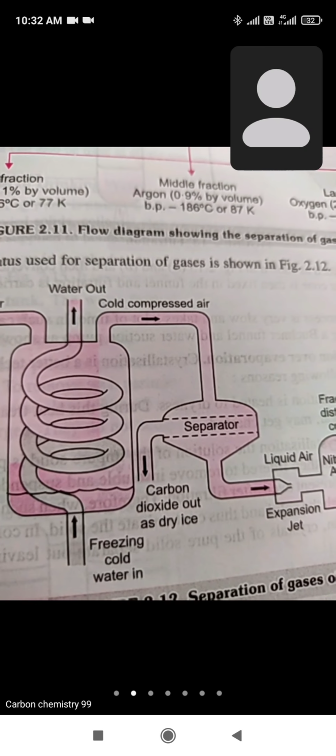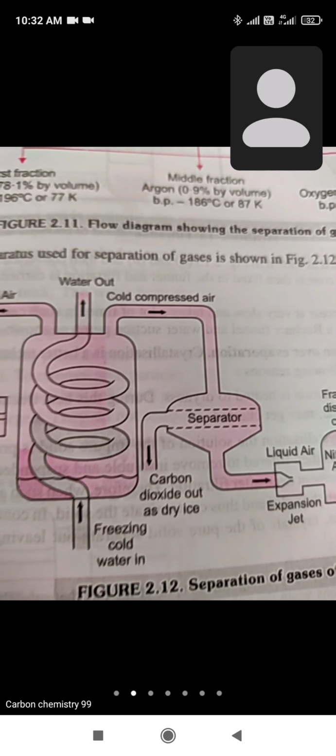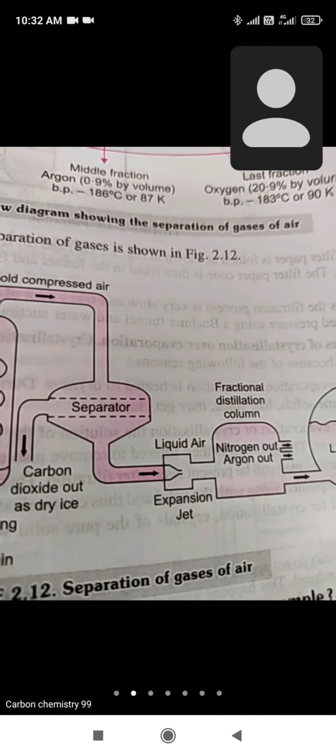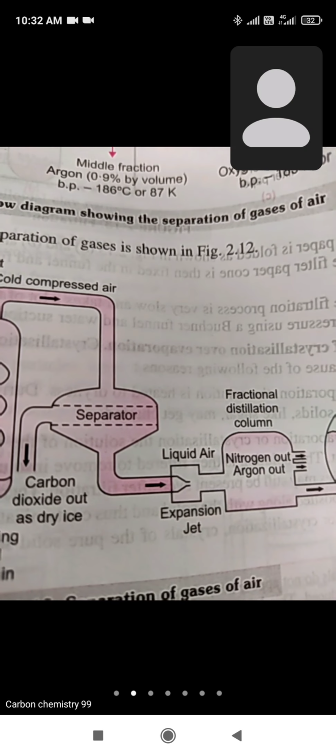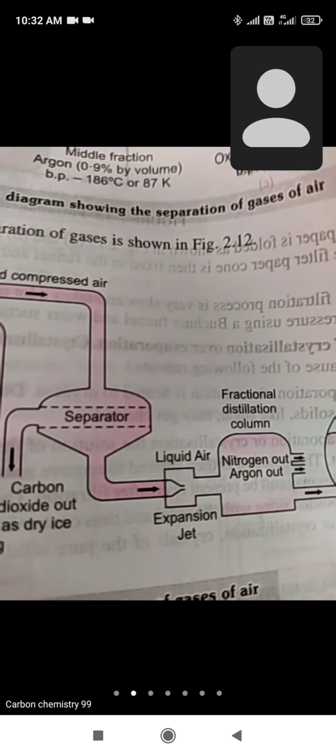After this, the air becomes cold and is passed to a separator where the carbon dioxide is separated as dry ice due to low temperature.